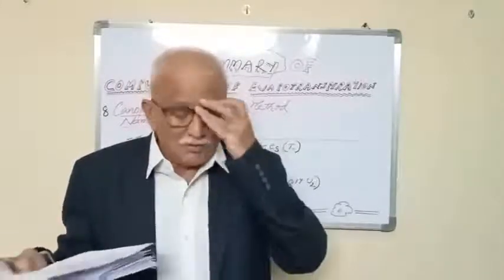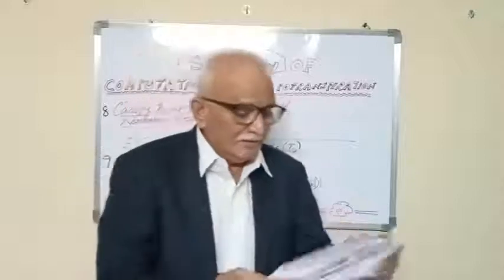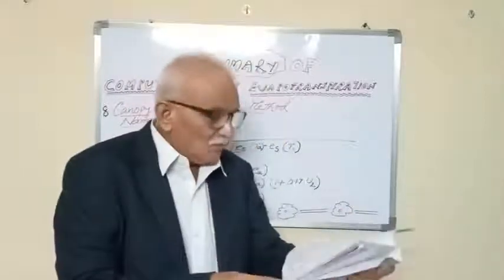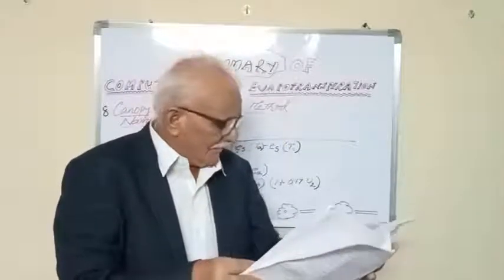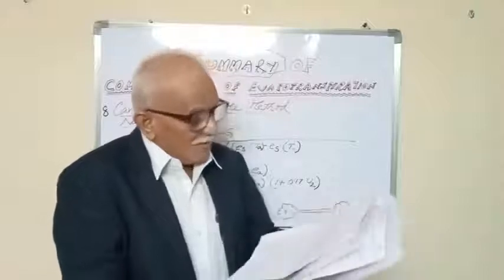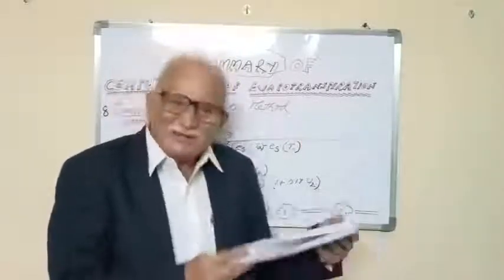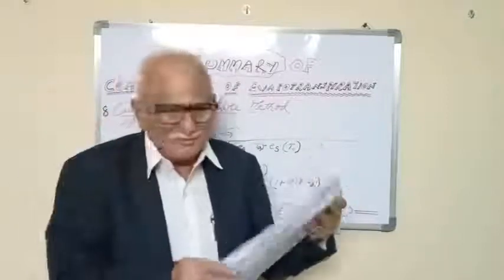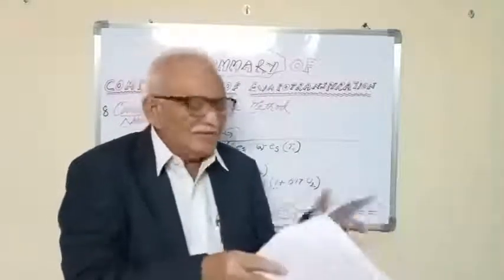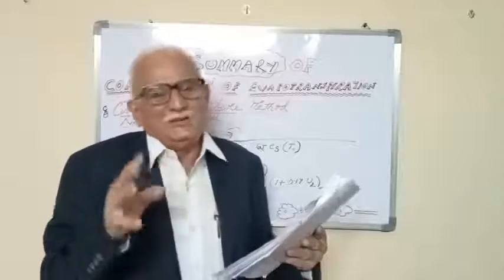So here, one or two lines I would like to tell you. The Blaney-Criddle method takes only temperature. So where only temperature is available, there we use the Blaney-Criddle method. The Penman method needs at least 3 to 4 parameters.